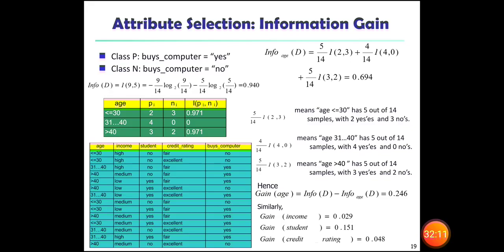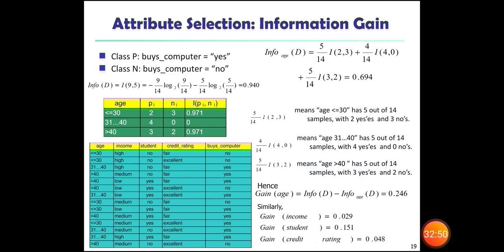Next we'll go for a particular attribute. If you take age, with respect to age we can calculate Info_age(D). The same concept we are going to use here also. So what do you mean by 5 by 14 with 2, 3? It means age less than or equal to 30 has 5 out of 14 samples, with 2 yes and 3 no. This is the meaning.